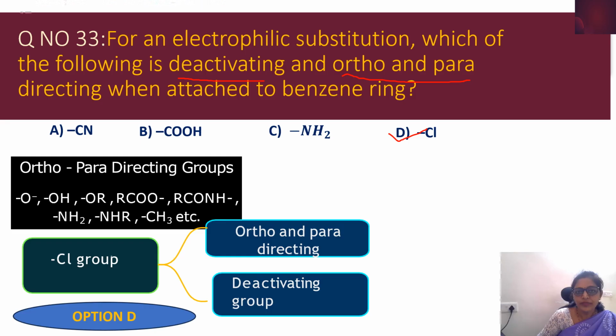Then chloride ion is oxidized. So here the chloride ion oxidation state is -1, and here it is 0. Let me write the oxidation states here. Now I think it will be clear. See here, +4 to +2 there is a reduction. From -1 to 0 there is an increase in the oxidation state. Don't think that 0 is less. No, -1 is less. So -1 to 0 there is an increase in the oxidation state. That means chloride ion getting oxidized is correct, but getting reduced is wrong.